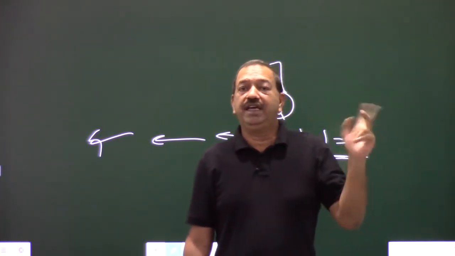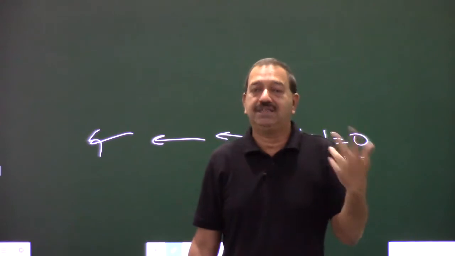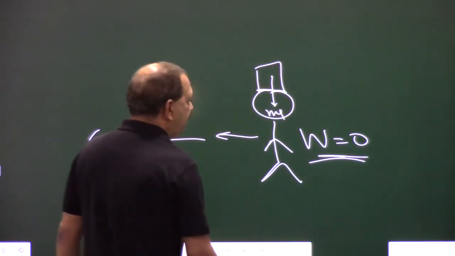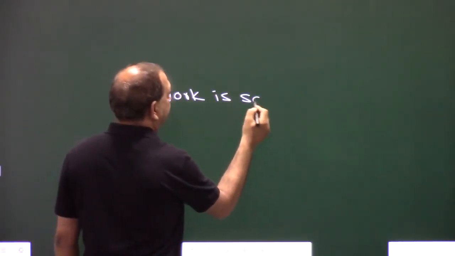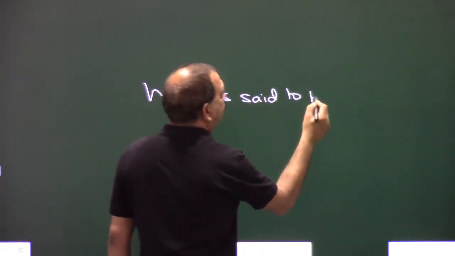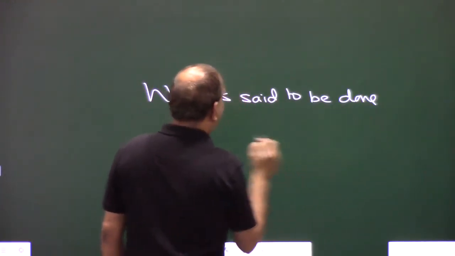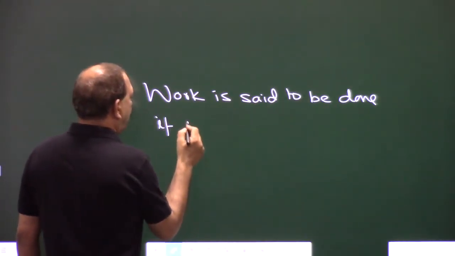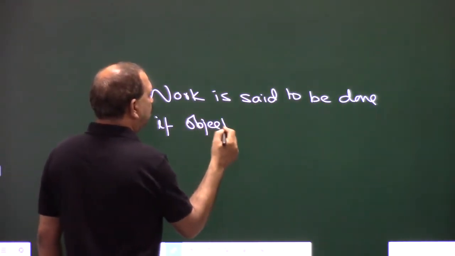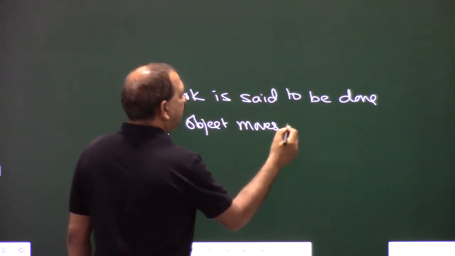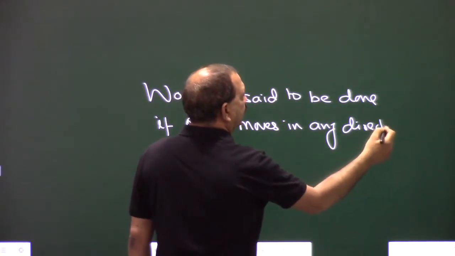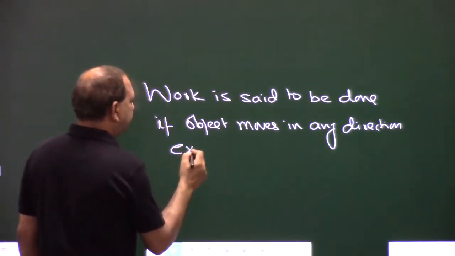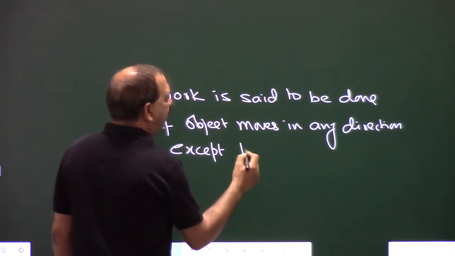So there are two things which come out when we say the work is done, right? So when we say work is done, in a very simple language, work is said to be done if object moves in any direction except perpendicular to force.